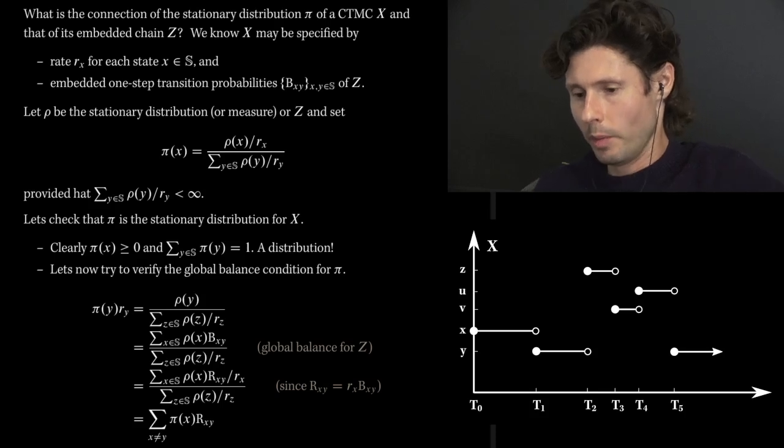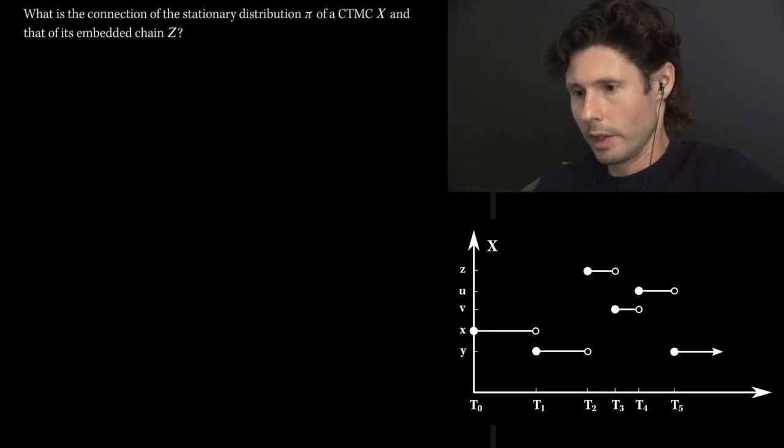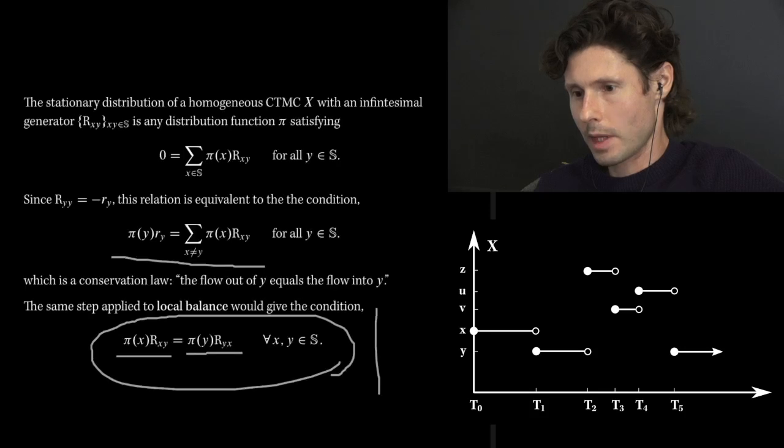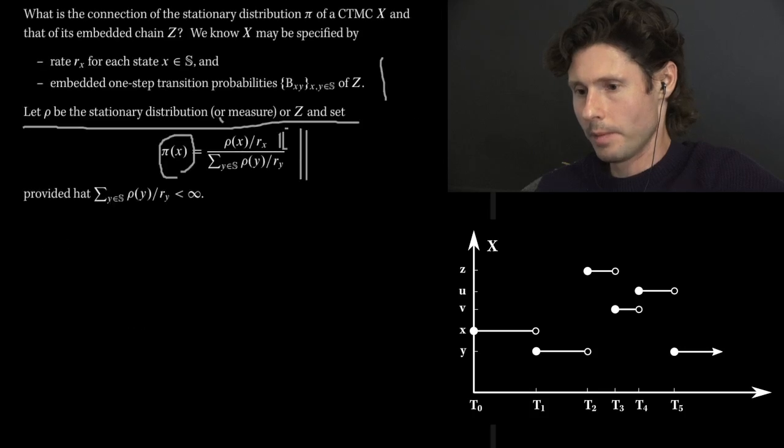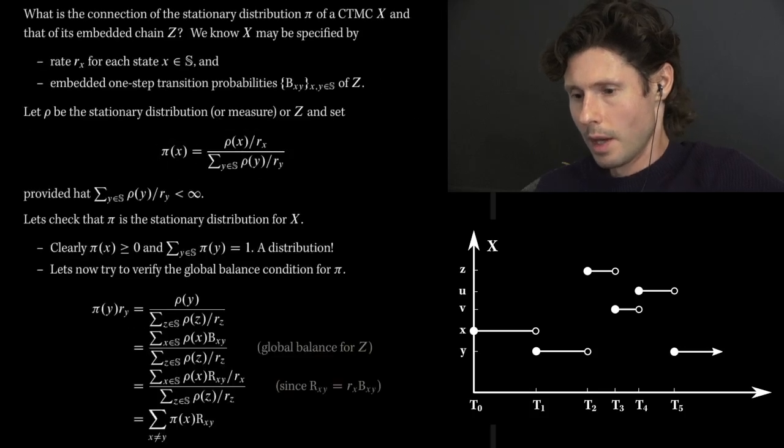And so the global balance condition, let me just very quickly backtrack. The global balance condition that I'm going to try to verify is this one, right here. So we're going to start off with the left-hand side and hope that eventually we get to the right-hand side. Let's see how this works out.